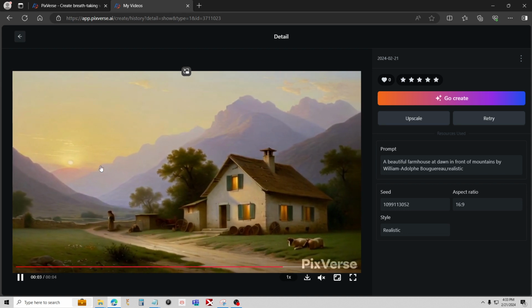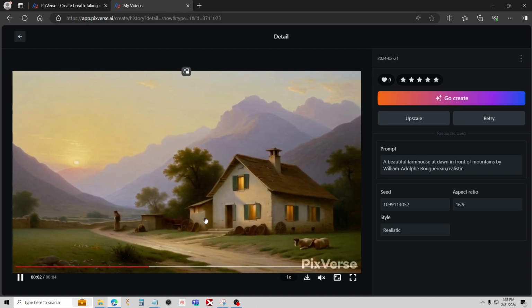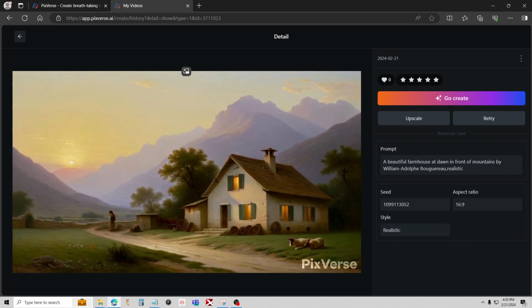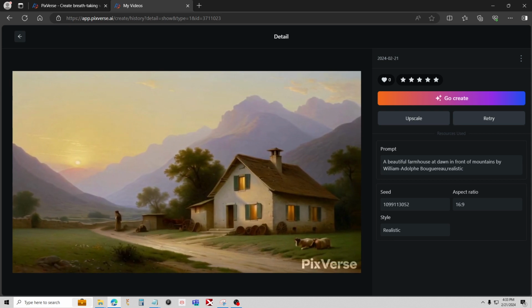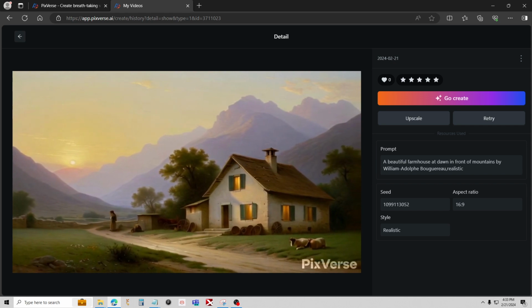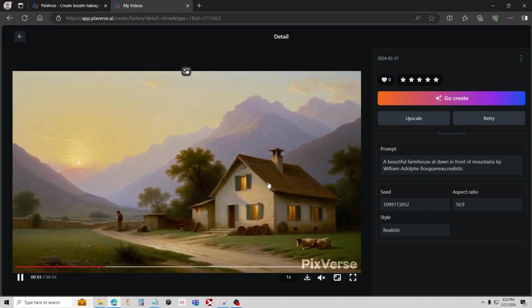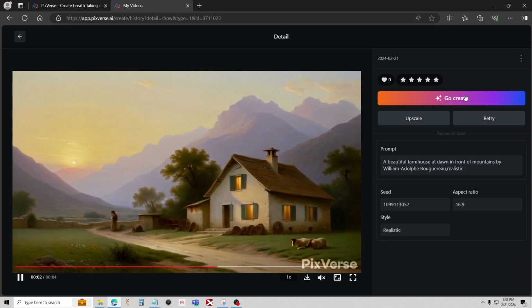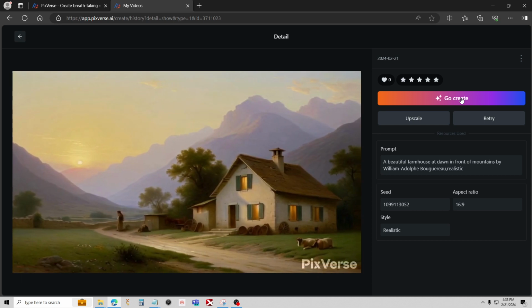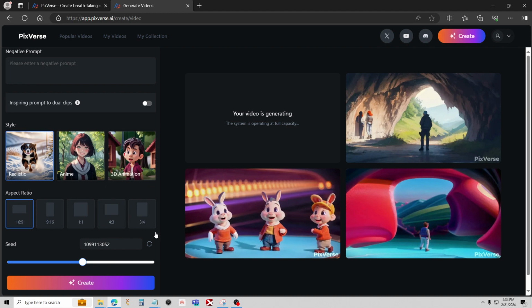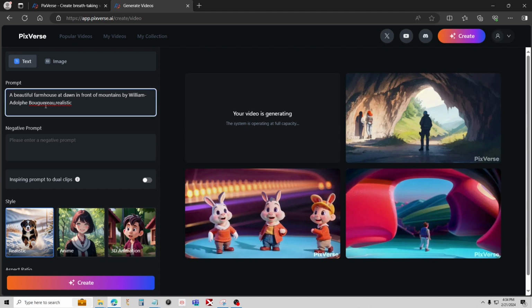So this one, if you notice, it's a pretty nice scene. This was just generated with a prompt, but there's not much action going on. This could just be a still AI image with a pan left or pan right. While this is really cool though, because this can just make our images instantly into videos. We don't have to edit or anything, and we can just string some together. So let me show you what I think is a really powerful prompt to add if you get this and you want some more action. I just figured this one out, I think, yesterday or the day before. Anyways, I'm just going to hit go create. And everything here I'm going to keep the same. Like I said, it copies all your settings, it copies your aspect ratio, and I'm going to put this in here.